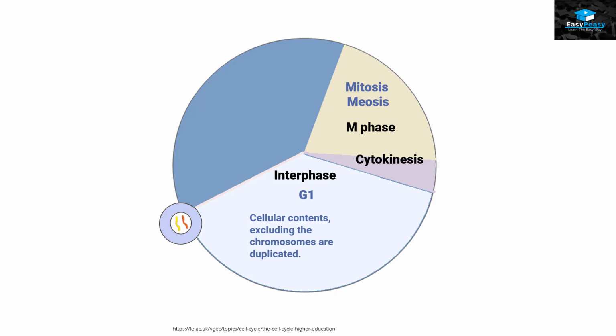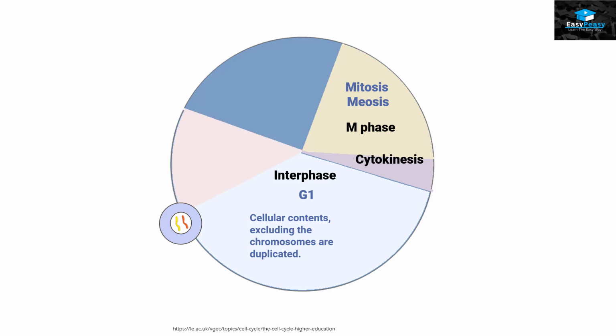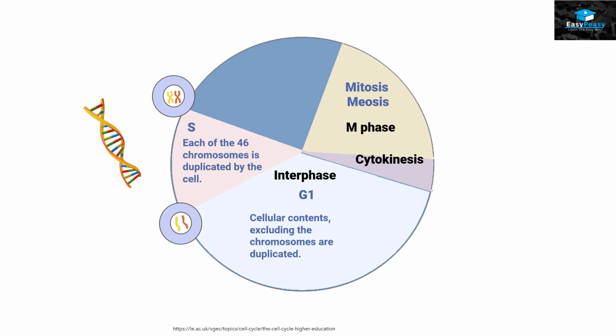So all the things that are needed for a cell to divide, for example, all the ribosomes, mitochondria, Golgi complex, etc., will get duplicated in this phase, followed by the next phase that is called S phase. S phase is basically a phase in which chromosomes get duplicated. So in humans, we have 46 chromosomes, so they will get duplicated in this phase.